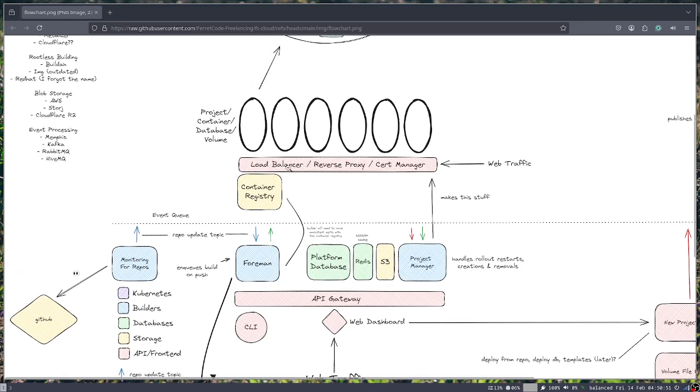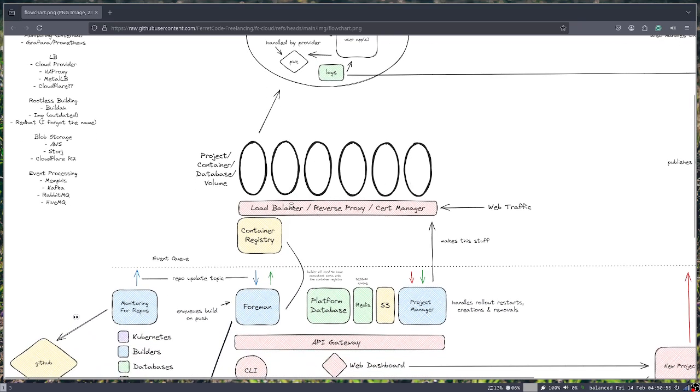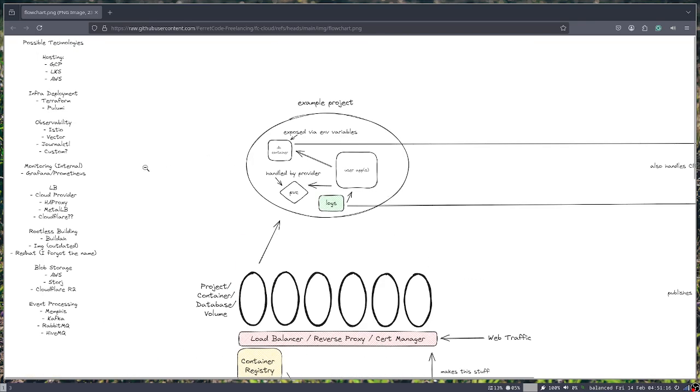And then also here, all of the ingress is handled. So when a new project is deployed, it'll have an ingress resource that will define how traffic from outside the cluster will be routed to that specific user app. Here there's a load balancer, or we could do a reverse proxy, and then there's also a cert manager, which will ensure SSL and stuff like that.